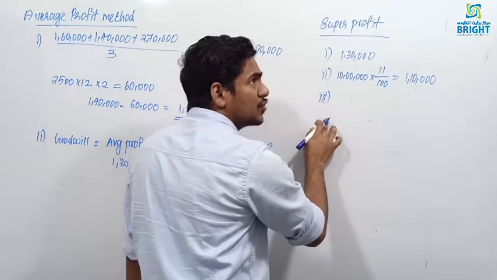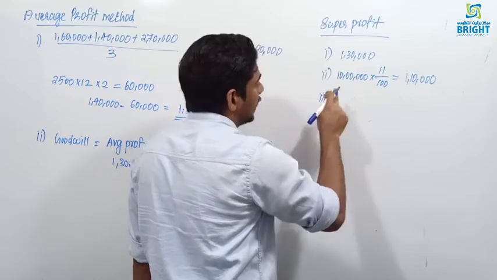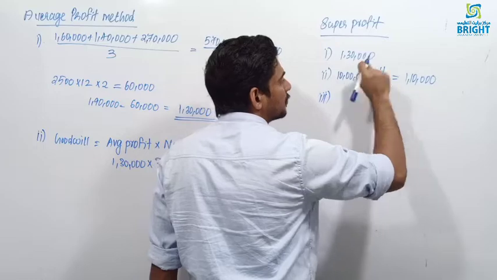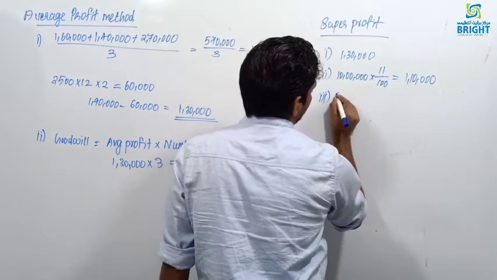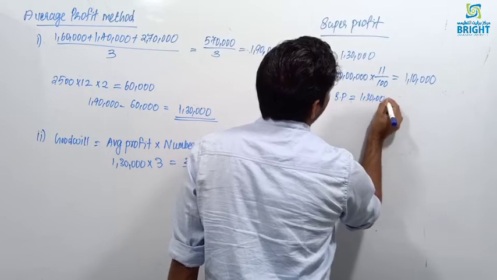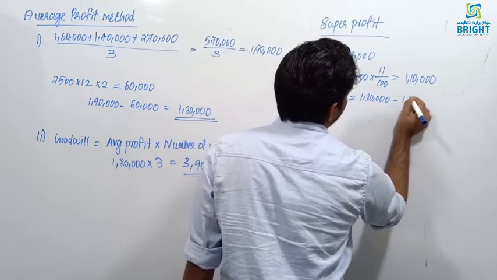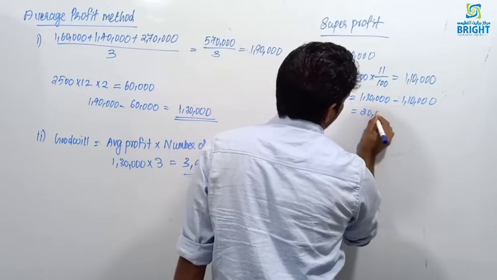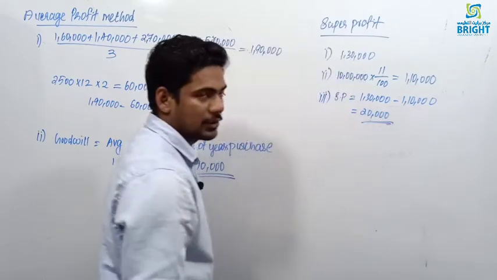Then the third step is finding the super profit. How to find the super profit? Super profit is equal to average profit minus normal profit. So super profit is equal to 1,30,000 minus 1,10,000. You will get 20,000 as super profit.